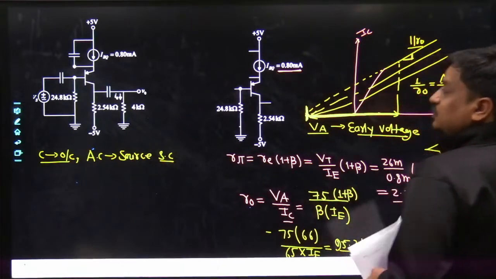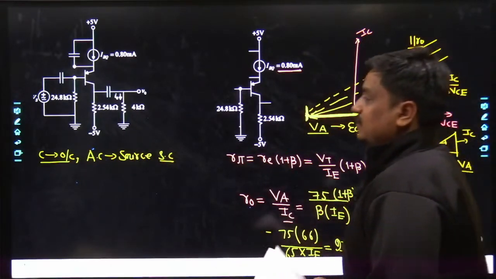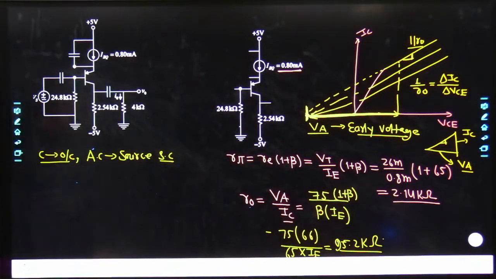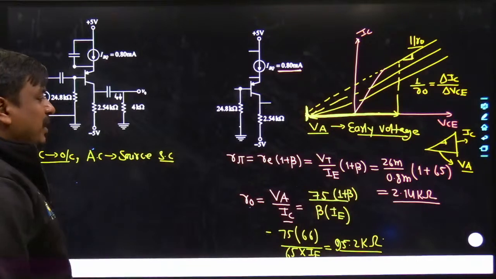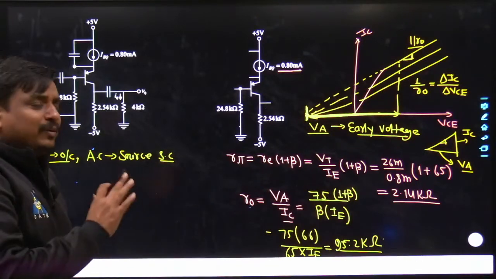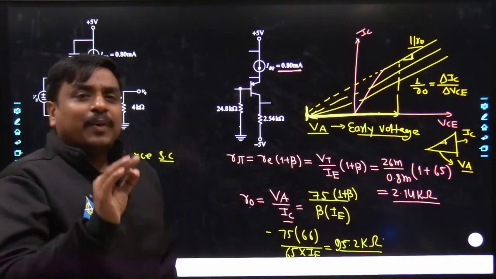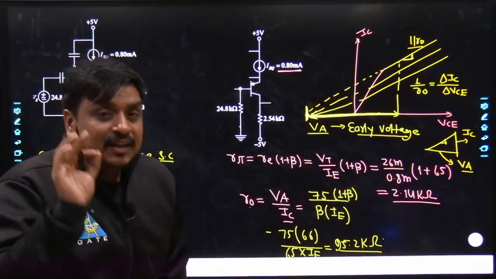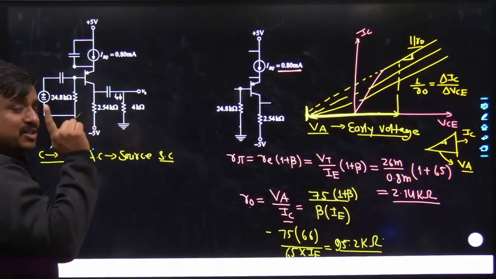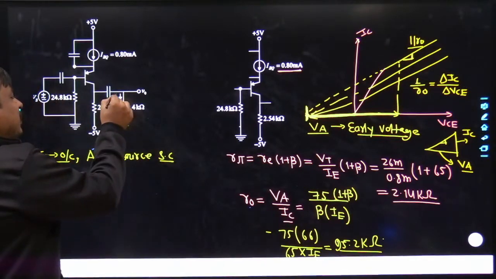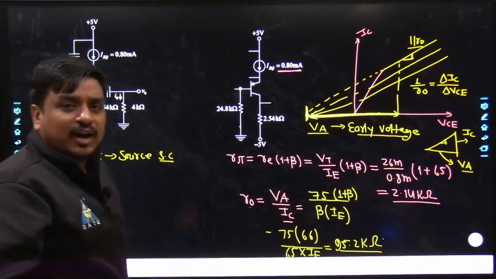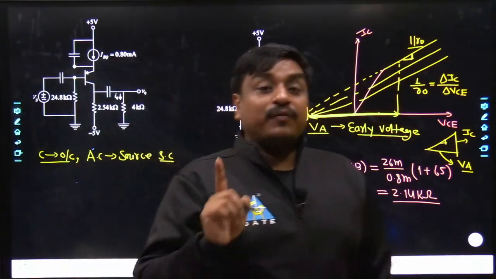Can I get the gain from this given system? And if I really wanted to get the gain from this system, what would be my approach? My dear friends, so far I was going behind the value of R pi as well as the value of R naught. But when we are interested in finding the gain offered by this system, which is the transconductance gain, the ratio of I naught versus Vs, you have to do its AC analysis. Why? Because the gain is a type of AC parameter.